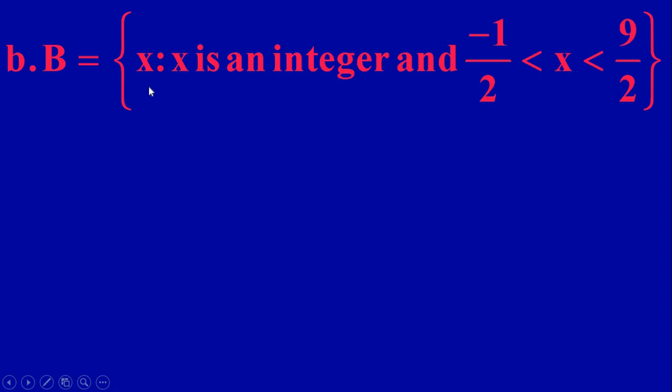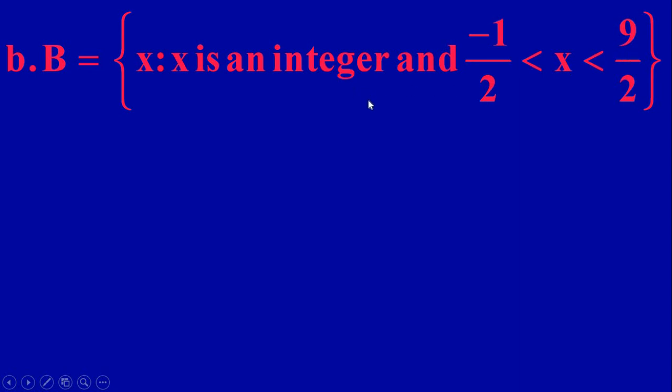Next set, B equals the set of all x such that x is an integer and x is greater than minus half and less than 9 by 2. So x should be more than minus half, that is minus 0.5, and less than 9 by 2, which means 4.5. We have to list all the integers greater than minus 0.5 and less than 4.5.